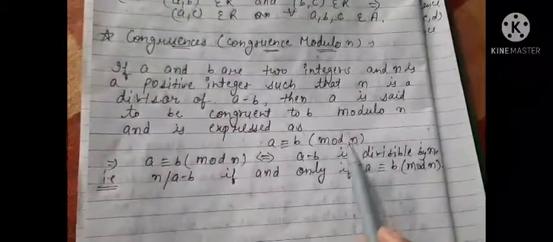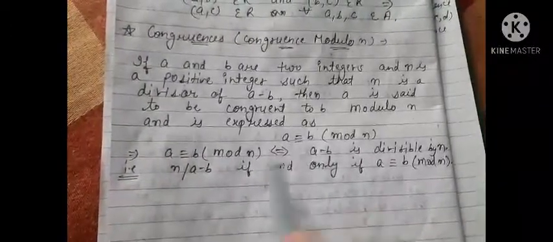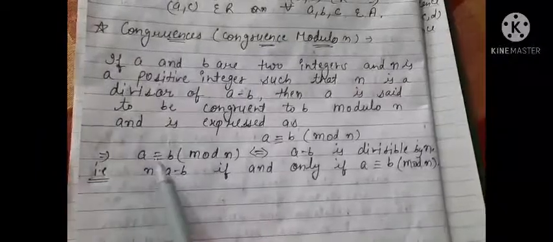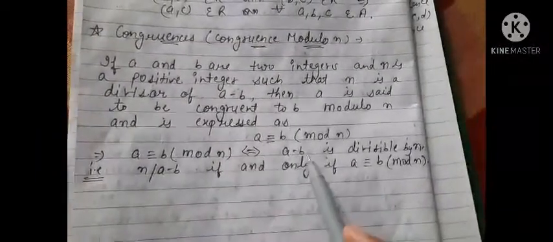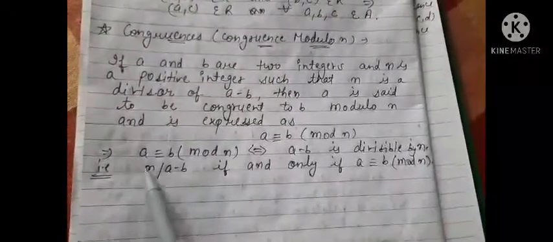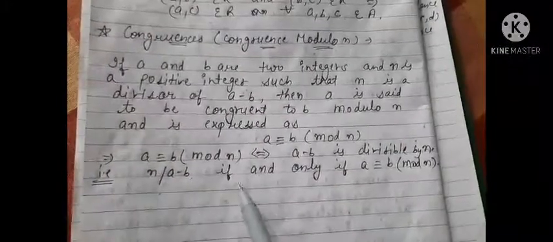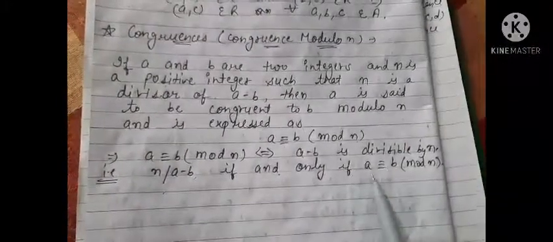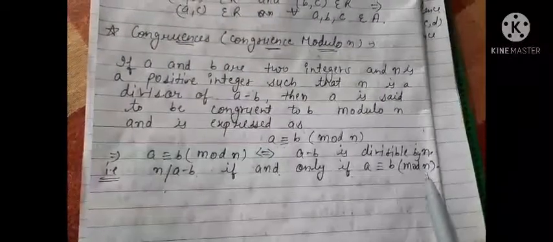It means n is a divisor of a minus b. This implies a congruent b modulo n implies a minus b is divisible by n, that is, n is a divisor of a minus b if and only if a is congruent to b modulo n. This is the condition for this.